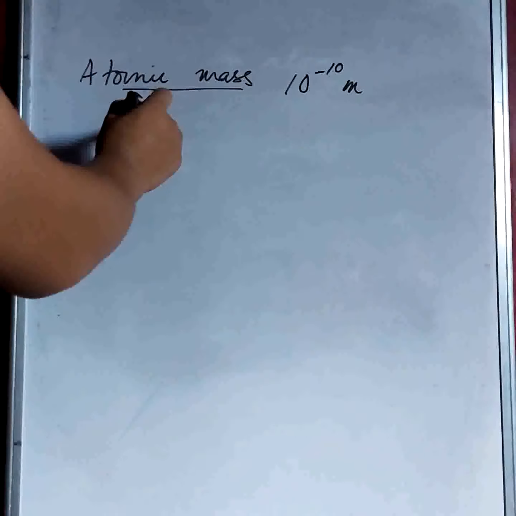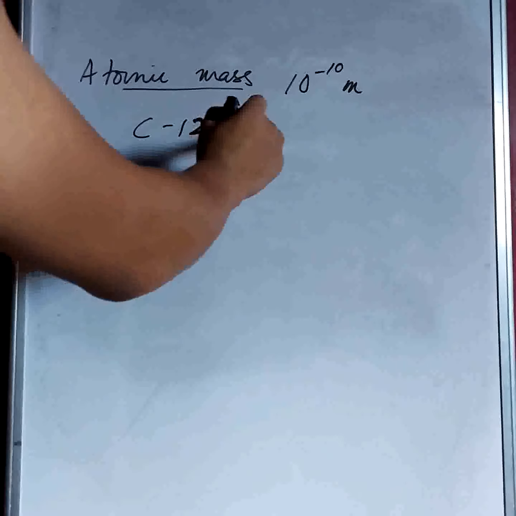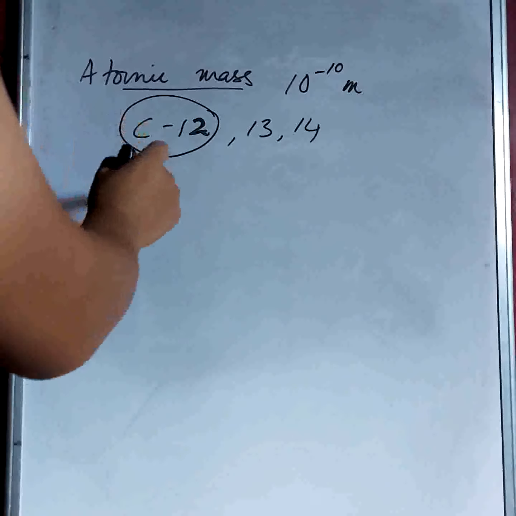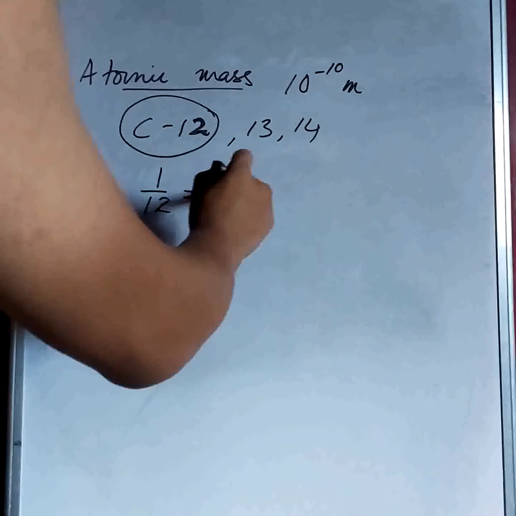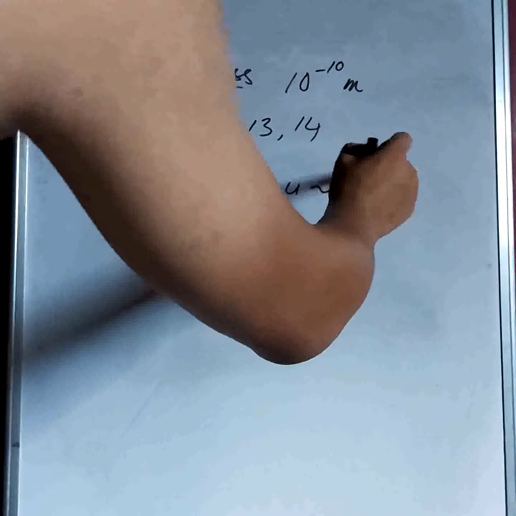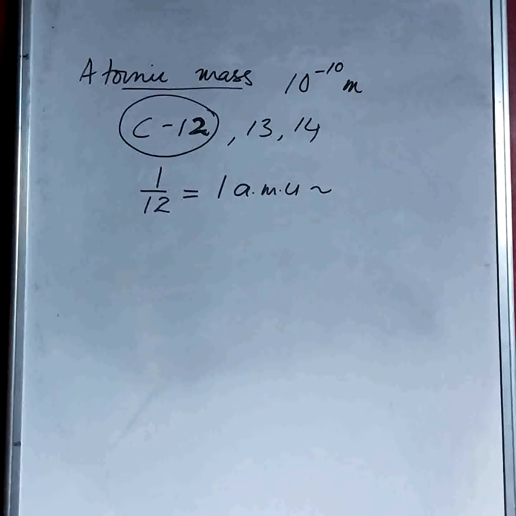Now they figured out that carbon 12, and carbon we know has 3 isotopes, C12, 13, and 14. So if you break carbon 12 into 12 parts, 1 out of 12 is equal to 1 atomic mass unit, which is very close to the weight of one hydrogen atom. That is how they formulated the standard unit for obtaining the atomic mass.